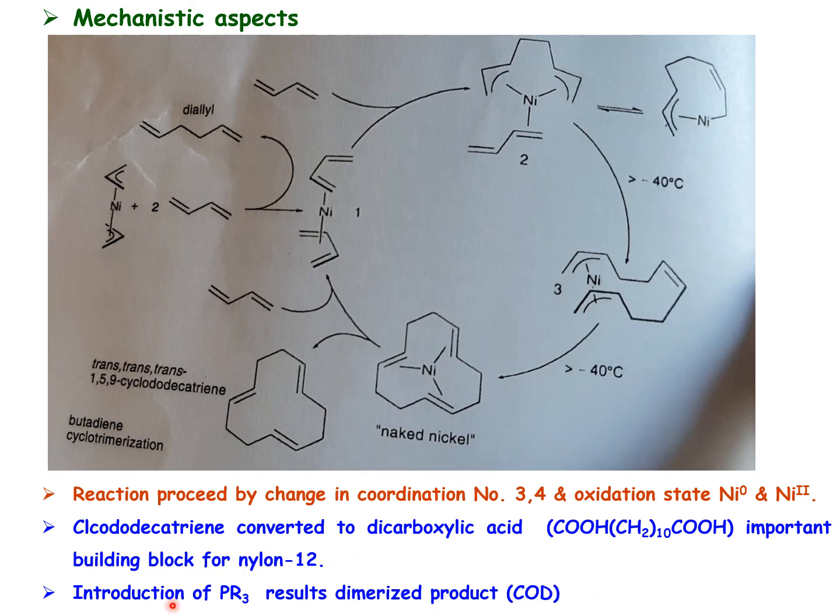And again, the use of a phosphine ligand facilitates the dimerized product, that is, cyclooctadiene is going to form. So these are the main features of the oligomerization reactions. In the next class we'll talk about olefin polymerization reactions, one of the most important processes in organometallic catalysis, which we'll discuss in the next class.